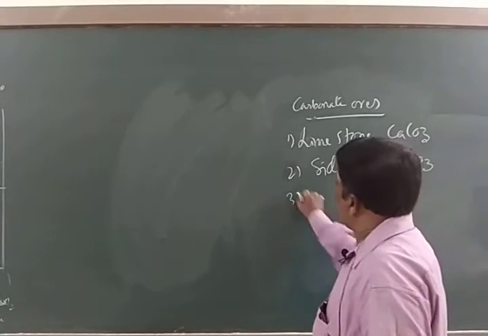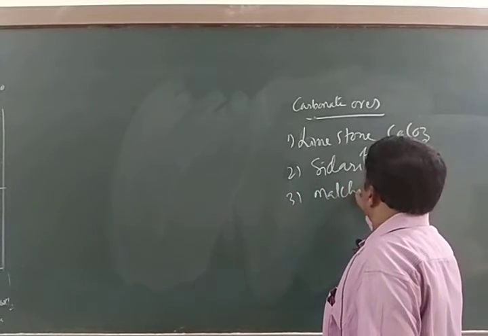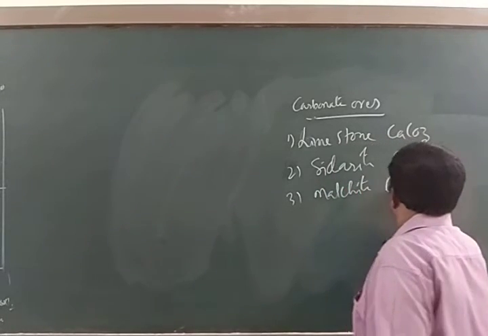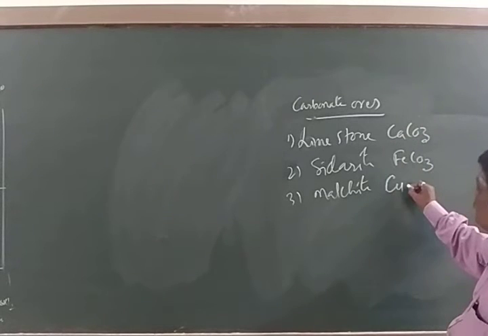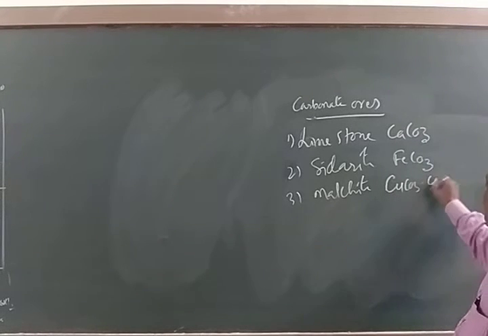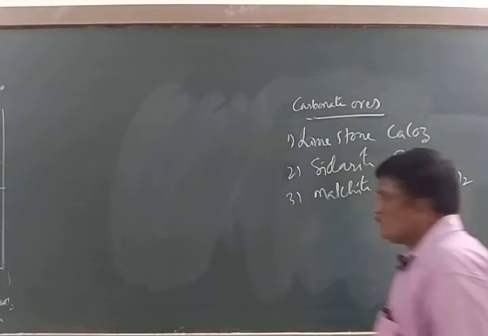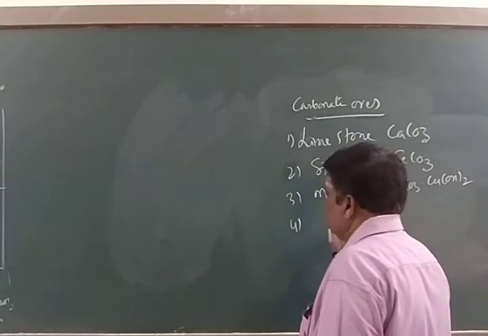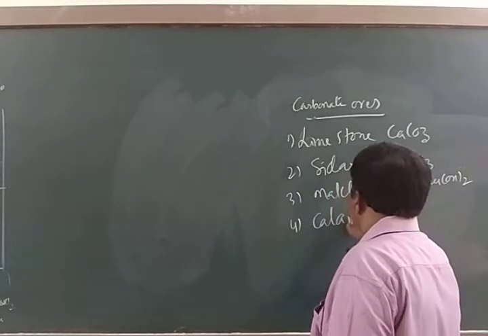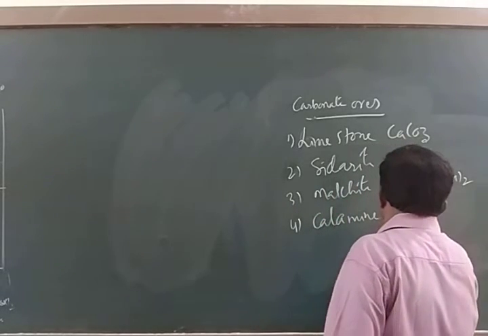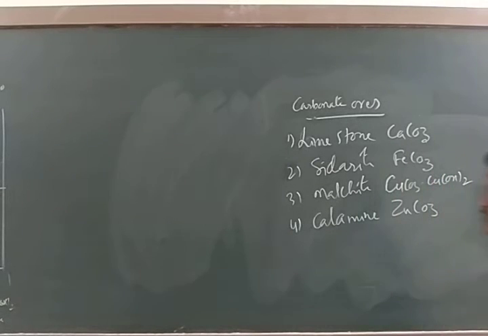Then number 3, malachite. It is the ore of copper, CuCO3.Cu(OH)2. Then another one is calamine. It is the ore of zinc in the form of carbonate, ZnCO3. These are all examples for the carbonate ores.